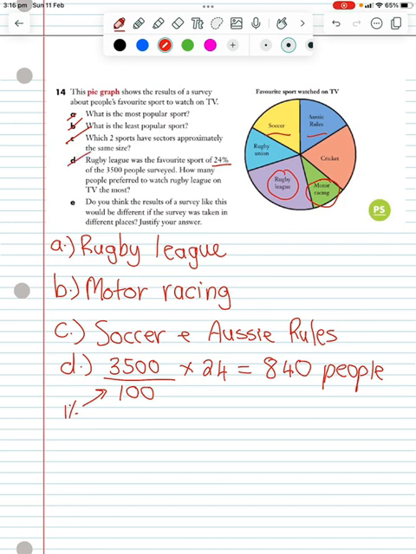Again, I'm not going to do E, but we can have a little chat about it. So do you think the results of a survey like this would be different if the survey was taken in different places? Justify your answer. So yeah, it would be. So depending on the part of the country or the part of the world, different sports are more popular. So you wouldn't expect a pie graph in, say, London versus Brisbane to look the same. So the statistics will change and the graphs will change. So something along those lines for E would be perfect.